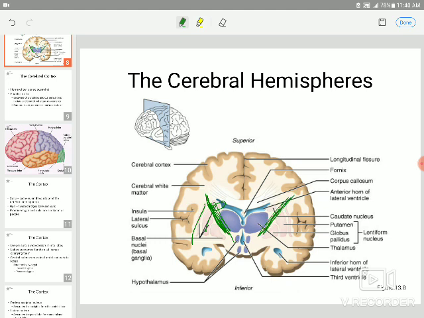So this is the thalamus, two lobes of thalamus. This is the third ventricle. The commissure, the white commissure, this is white matter. Corpus callosum is attaching the two hemispheres to each other.